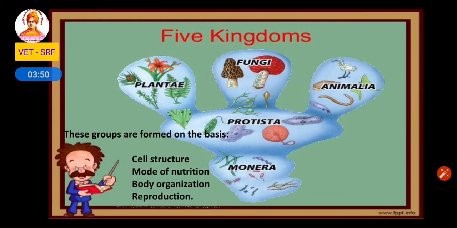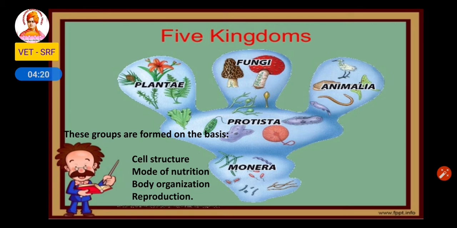Five kingdom classification. So this is how the animal kingdom was first classified. The organisms are divided into five kingdoms: Monera, Protista, Plantae, Fungi and Animalia. In this five kingdom classification, all the organisms were put into five kingdoms. The first kingdom is Monera. In Monera, all the primitive microorganisms are present.